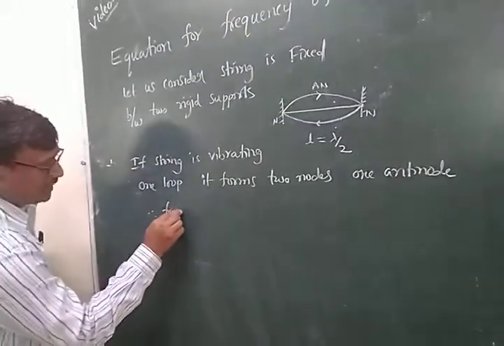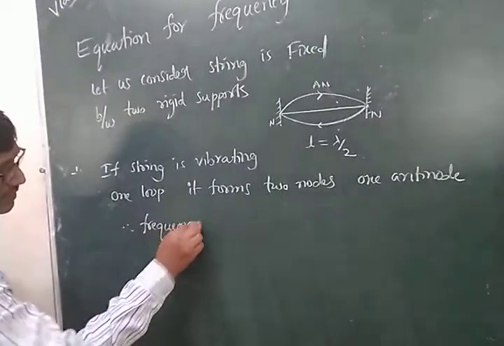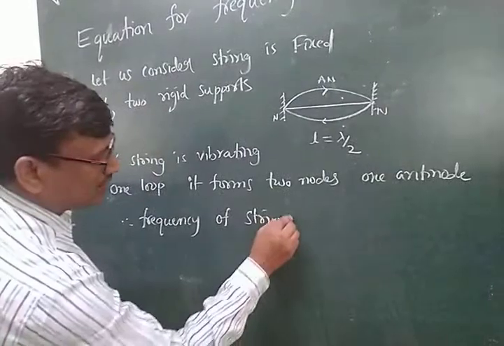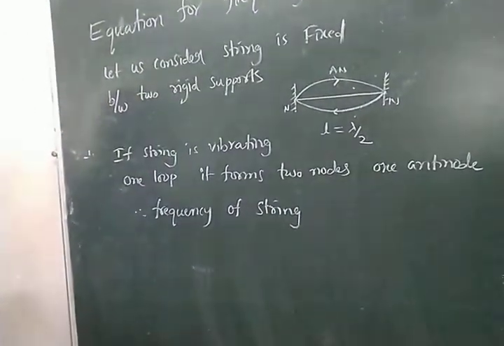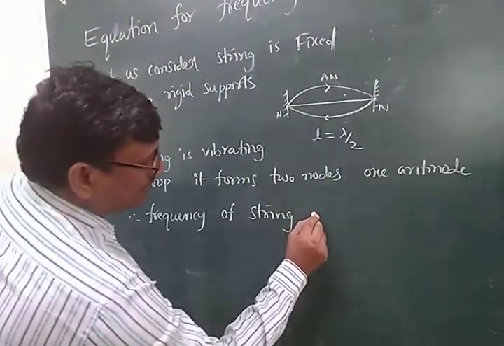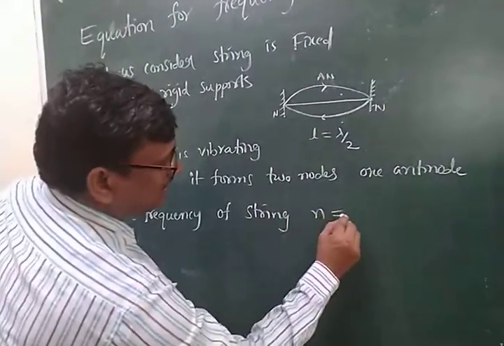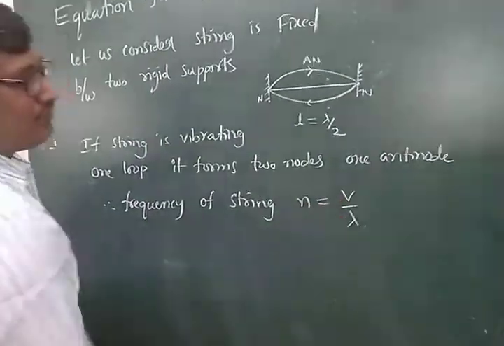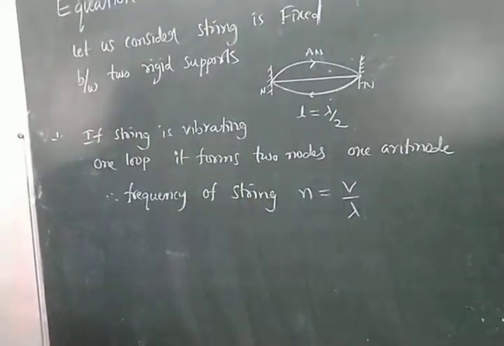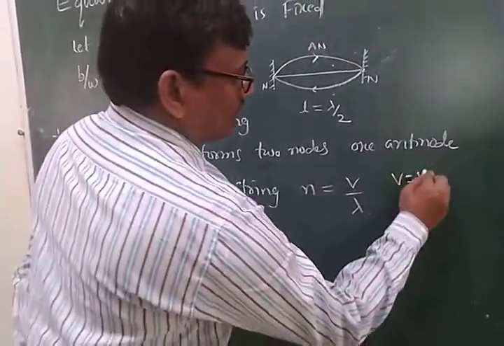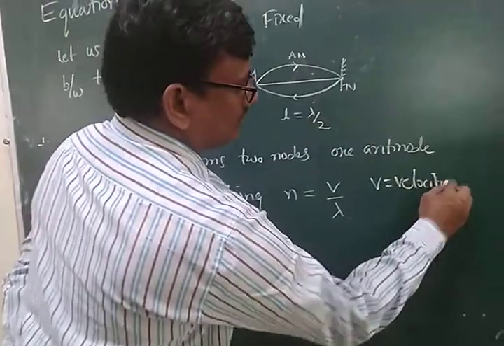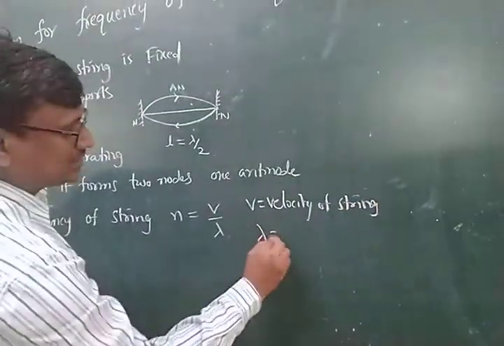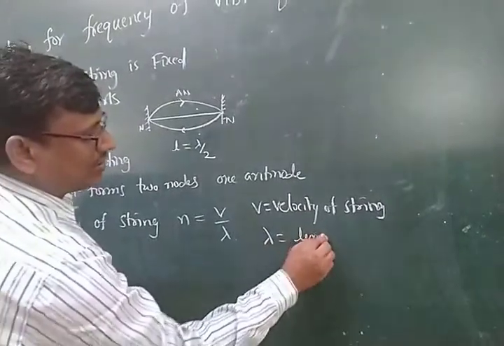Therefore, the frequency of string. So, what is the formula for the frequency of string? N is equal to V by lambda. V is the velocity of string, and lambda is equal to the length of the string.